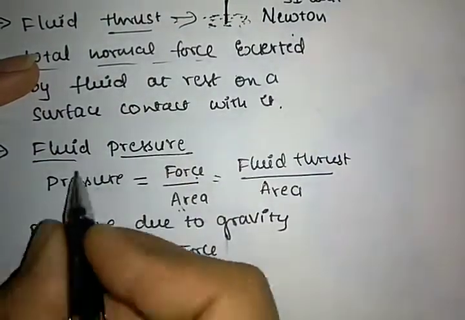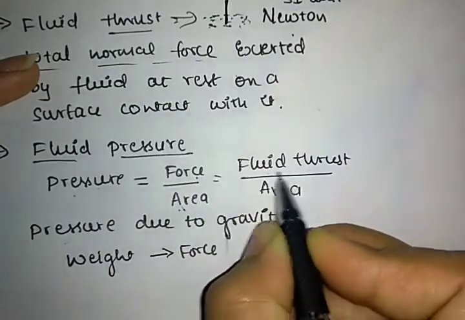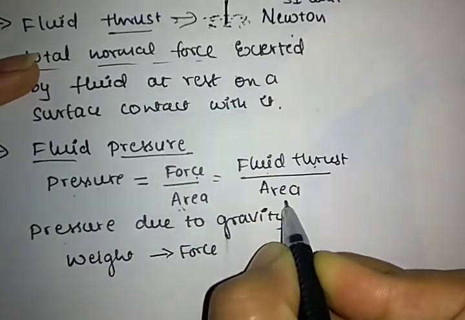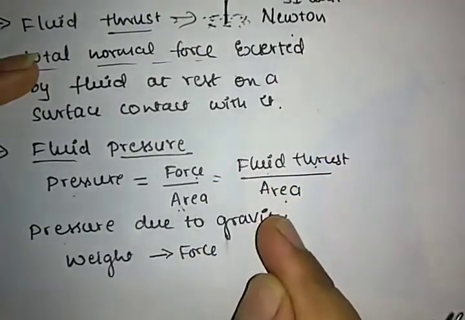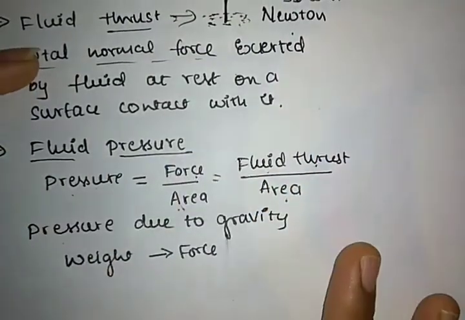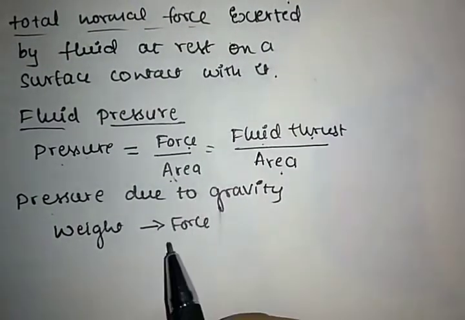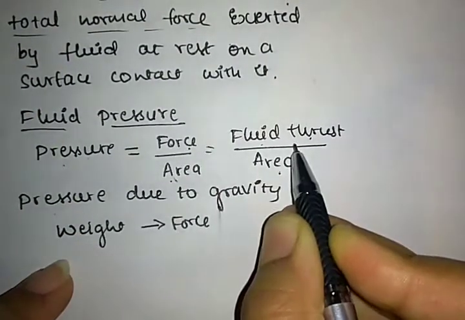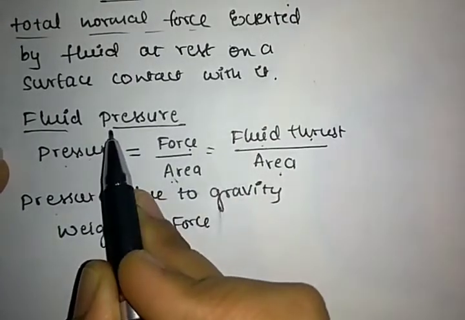Got it? Fluid pressure is the ratio of fluid thrust per area, or the fluid thrust per unit area is called fluid pressure. Okay? Fluid thrust per unit area is nothing but fluid pressure.